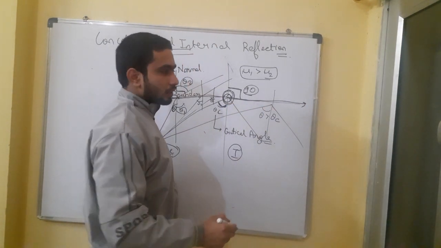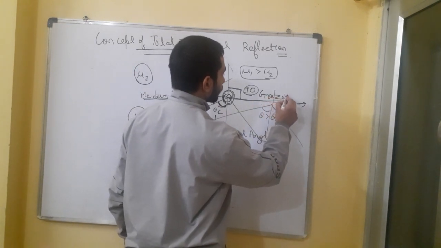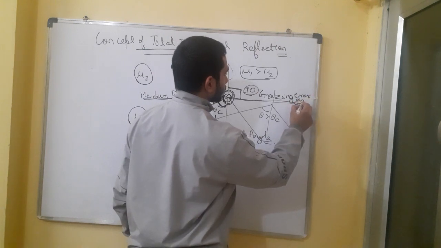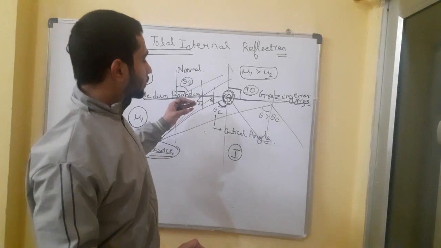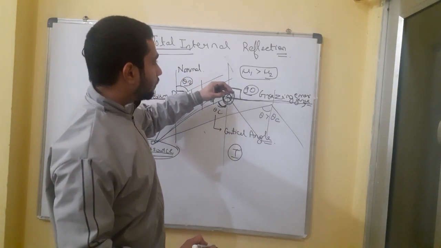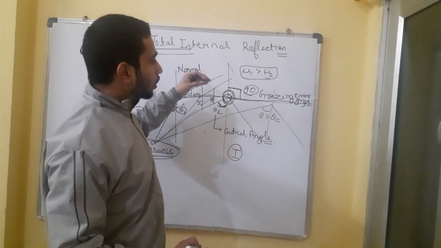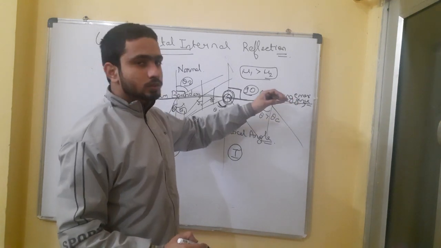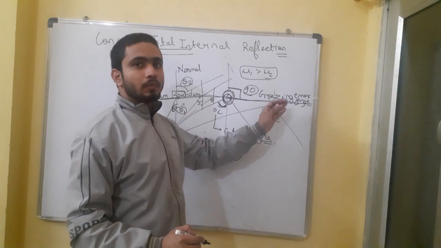This is called grazing emergence. If a light ray makes an angle of 90 degrees with the normal in the second medium and goes out of the surface, it is called grazing emergence.